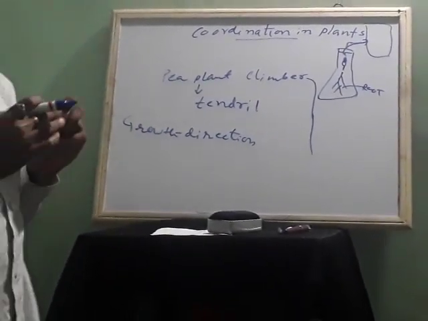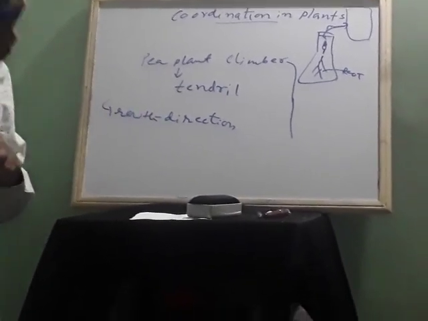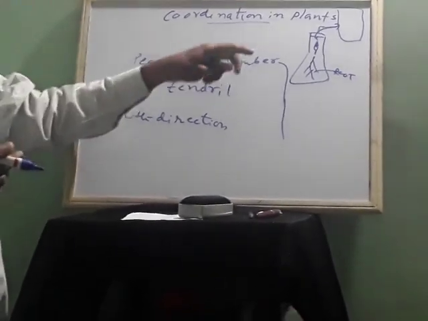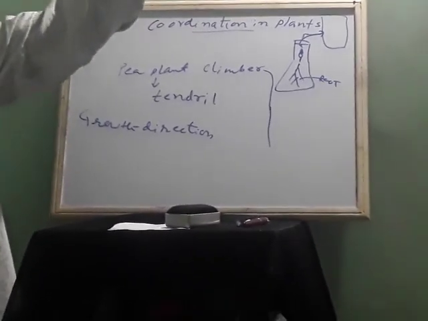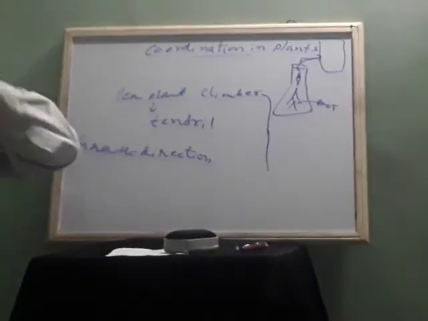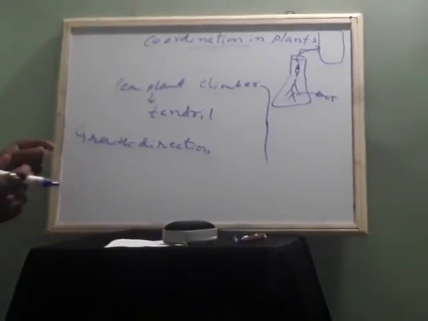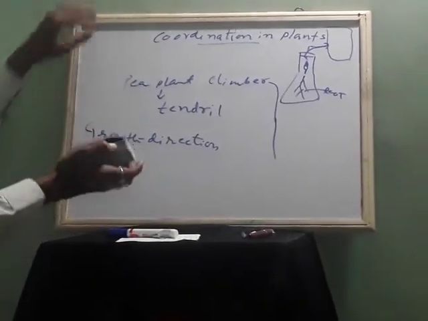Movement of any organism towards the light is called tropism. When it moves towards the stimulus, it is called positive tropism. When it moves away from this particular stimulus, it is called negative tropism. Okay. So again we have different types of tropism here.